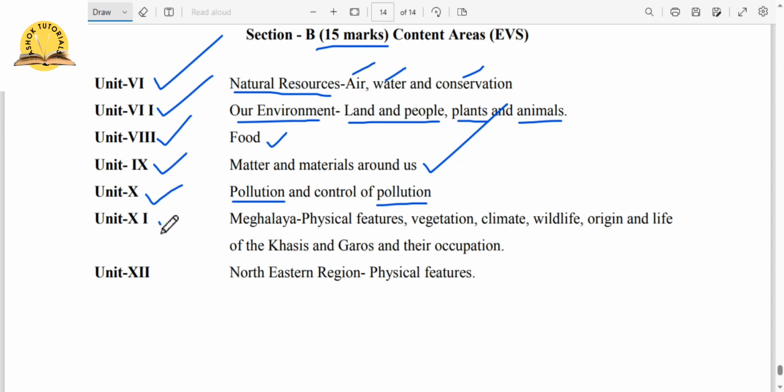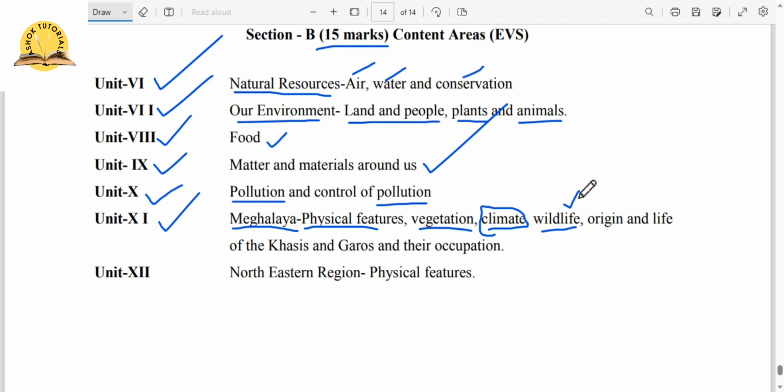Now Unit 11, here let us see Meghalaya. I hope you all are feeling proud of our own state, Meghalaya. So for Meghalaya, we have to study the physical features, vegetation and climate of Meghalaya. Our state is very famous for its climate, right? So we need to study about the climate of Meghalaya. Then wildlife. We have different biosphere reserves and national parks also, right?